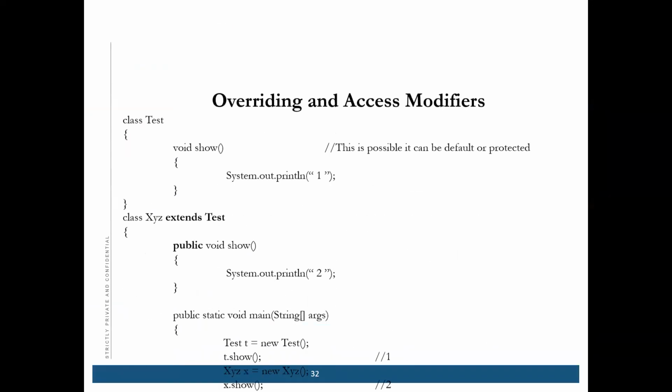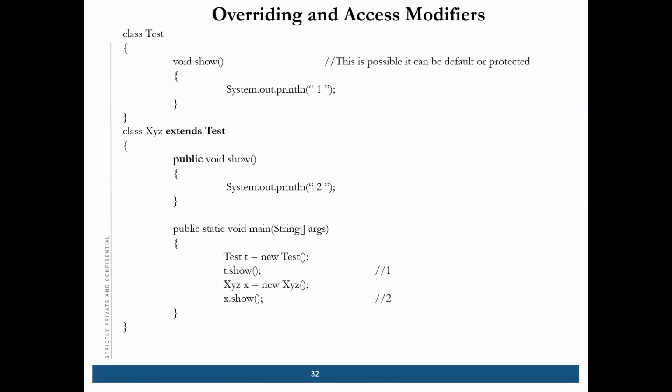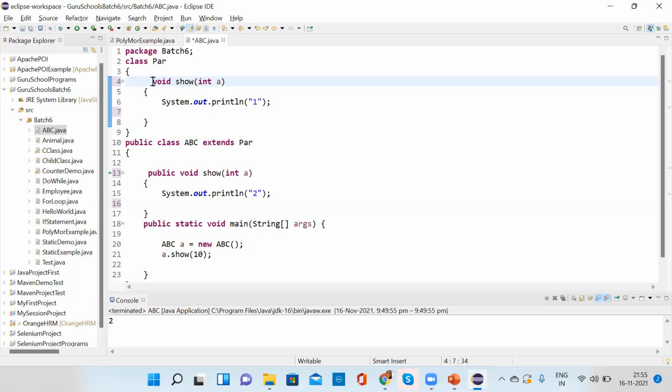Ravi, so the child class method, if it is public, and the parent class can be either default or protected, then it will work, right? Yeah. How about if it's private? Private is only within the class, no? Yeah. So private will not also work.